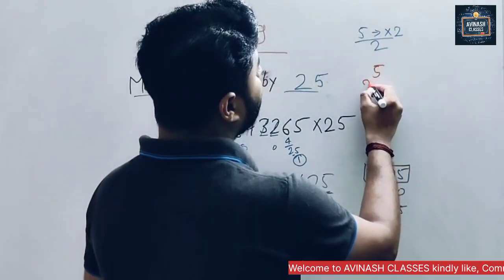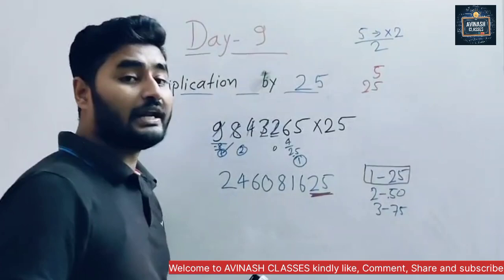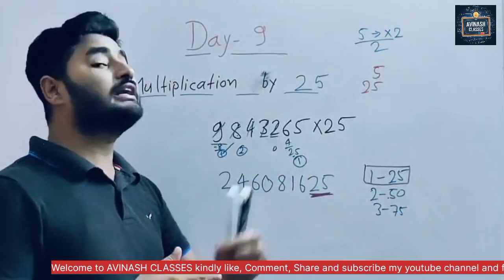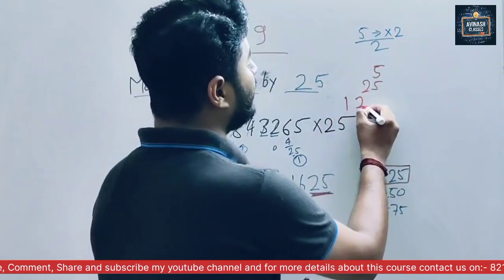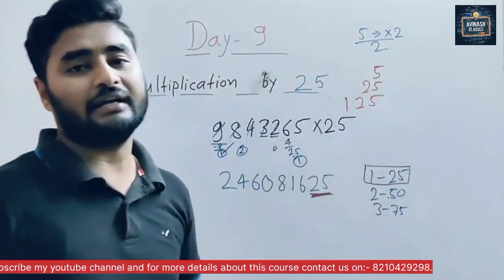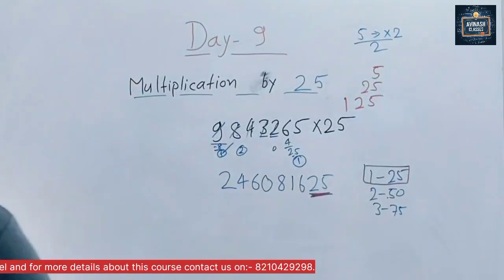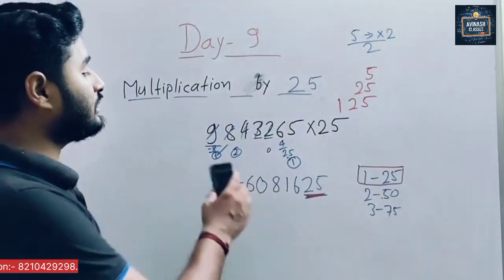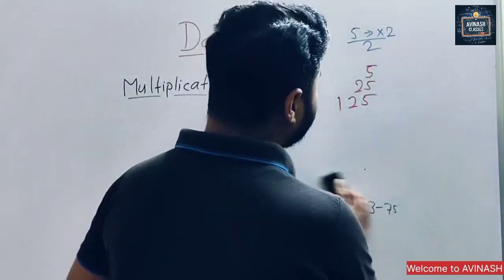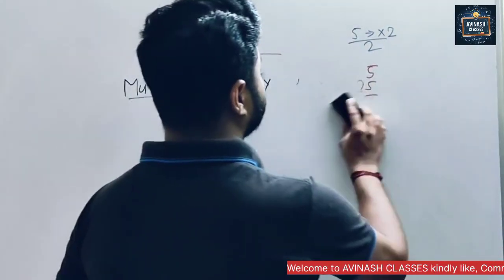So now two concepts we have understood: multiplication with 5 and multiplication with 25. Now it's time to do multiplication with 125. Please write down, okay? Now 25 is completed. Now it's time to learn multiplication with 125.